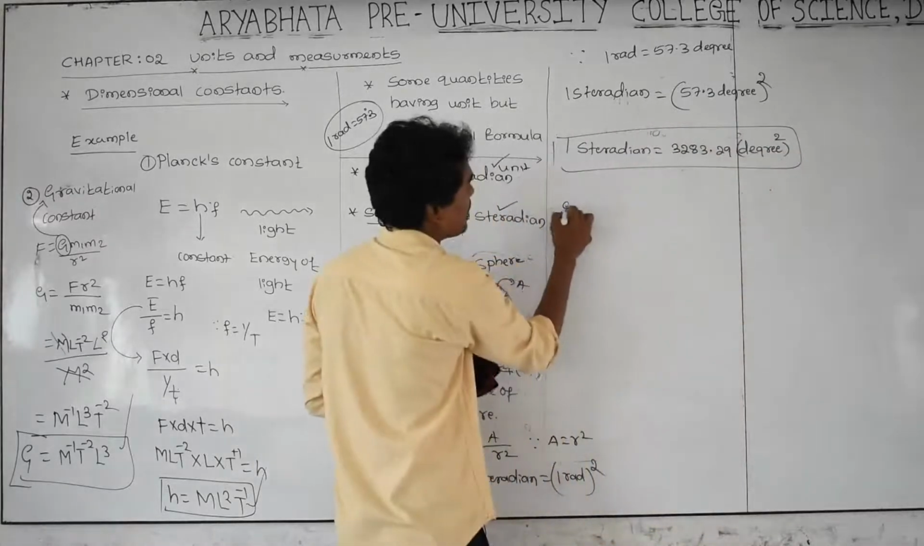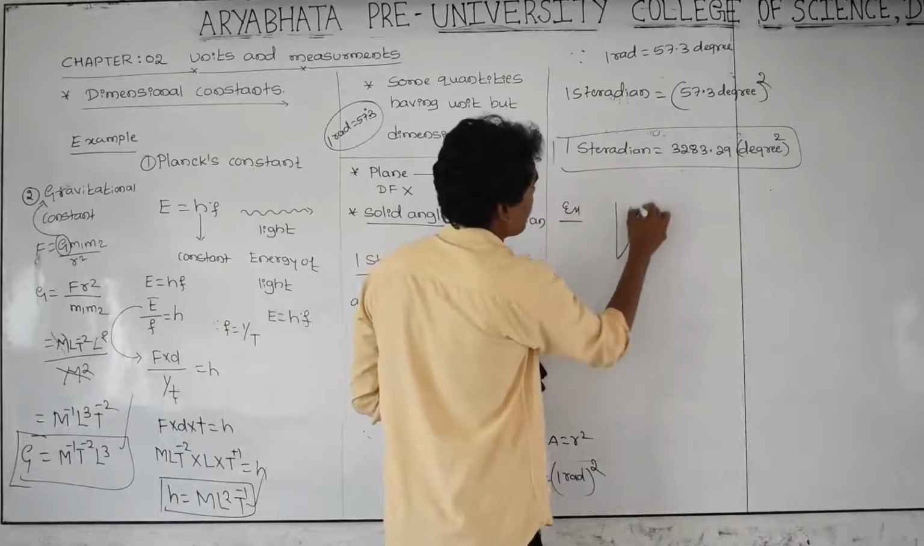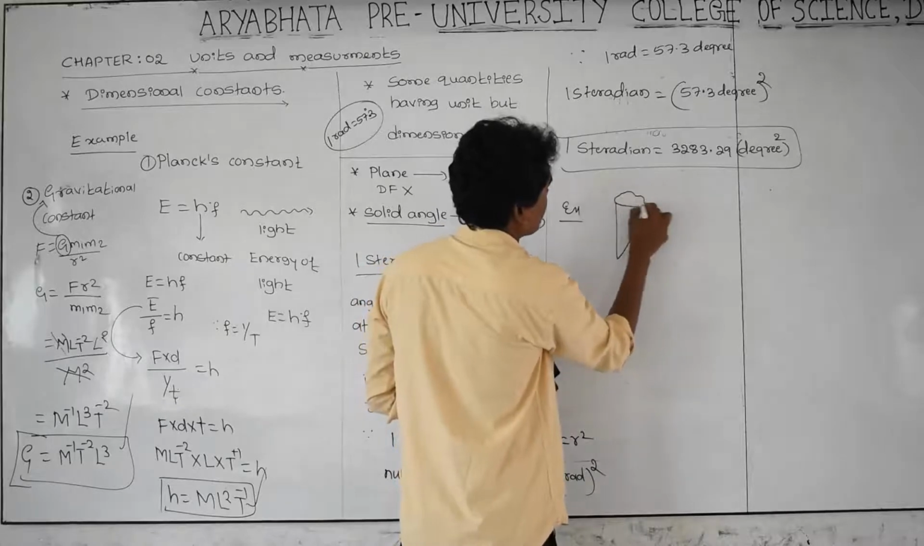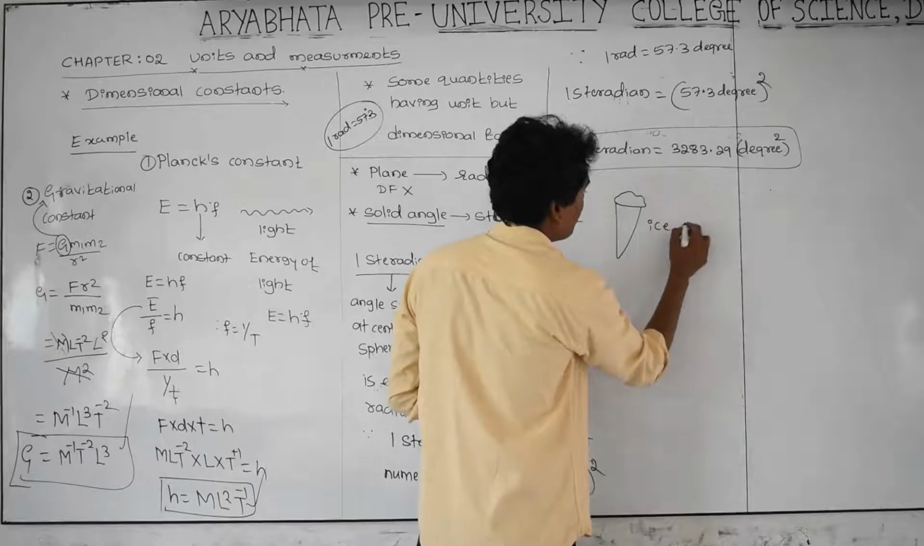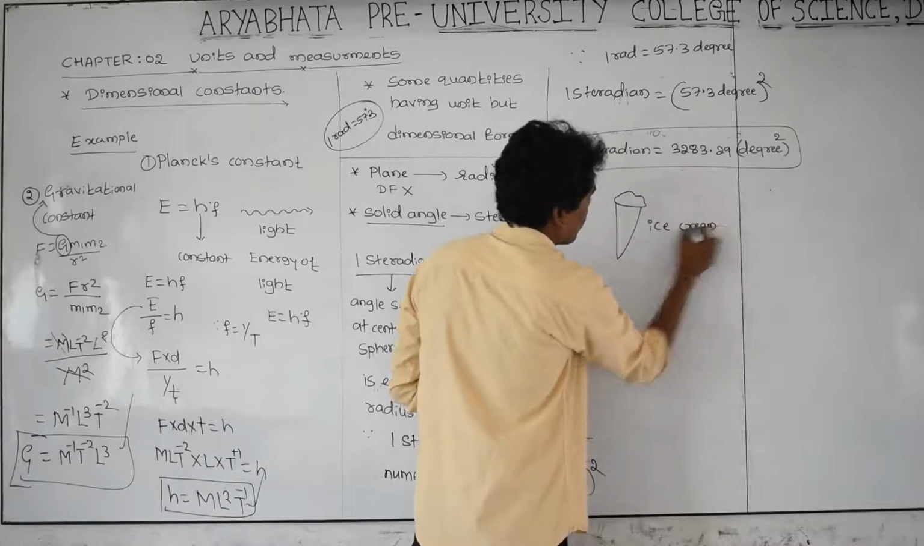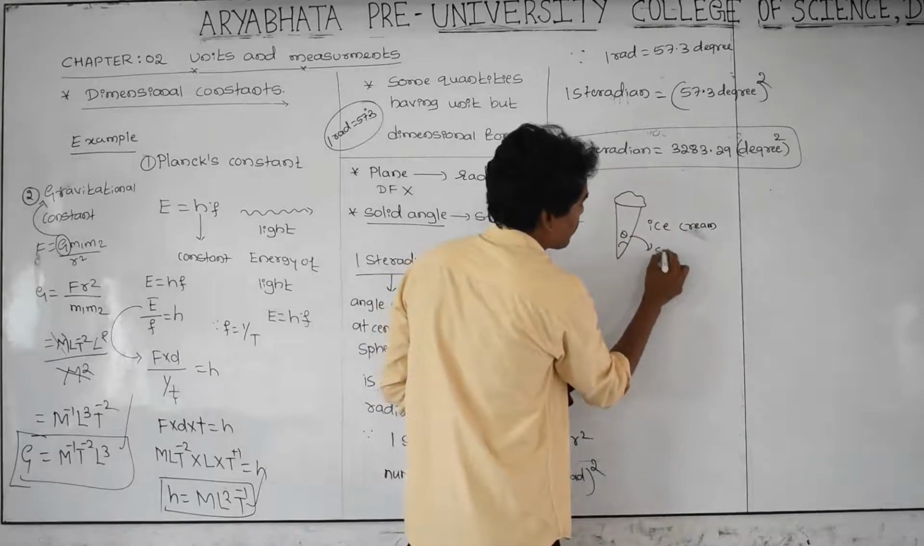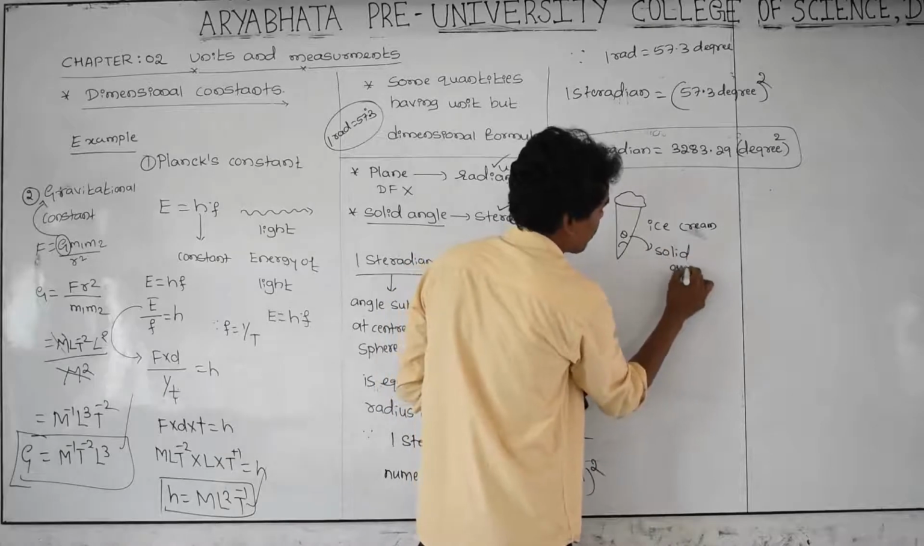For example, there is ice cream. This is called ice cream. This angle is called a solid angle.